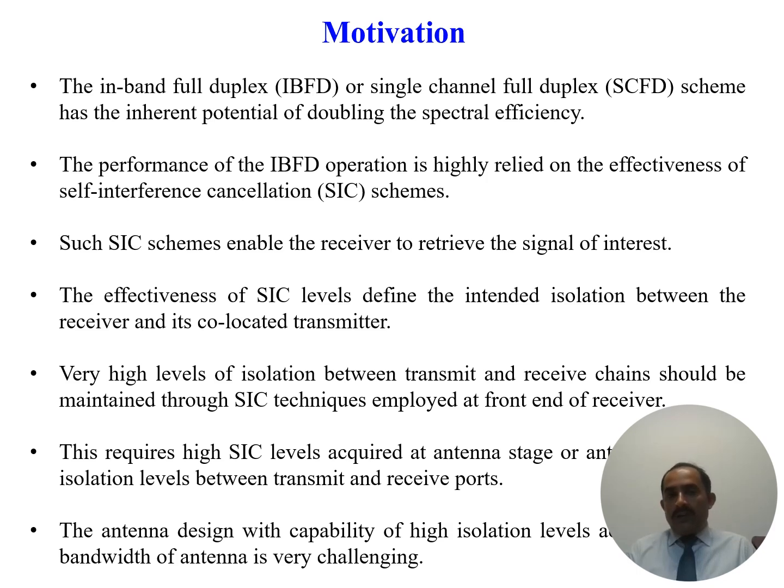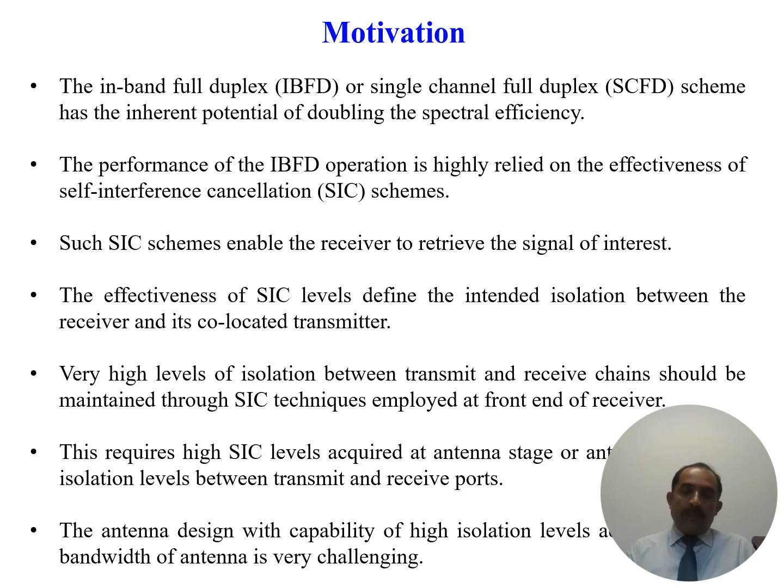Such self-interference cancellation schemes or techniques enable the receiver to retrieve the actual signal of interest. However, the effectiveness of these self-interference cancellation levels defines the intended isolation. So how much we cancel the self-interference will provide us the effective isolation between the transmitter and receive ports.